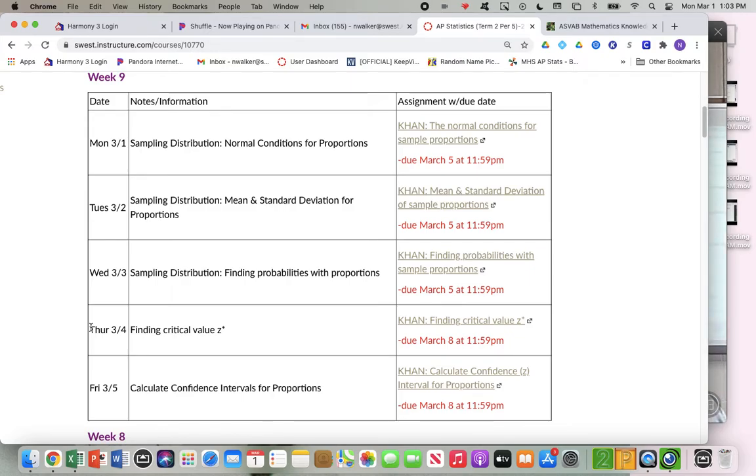Hey guys, normal means it's a bell curve. Do you guys remember what uniform means? When it's the straight line. It's just like a straight line across. It's not going to be uniform. It's either going to be normal, skewed left, or skewed right. Uniforms just kind of want to throw you off.